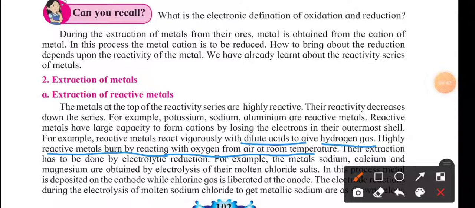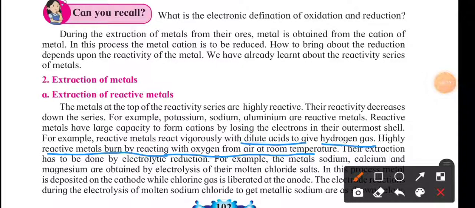So what type of method should be used to extract these types of metals? Because if we try to extract this at room temperature, or in open space, in a laboratory, or maybe in a factory on a large scale, they will combust, they will catch fire with the atmospheric air, oxygen.